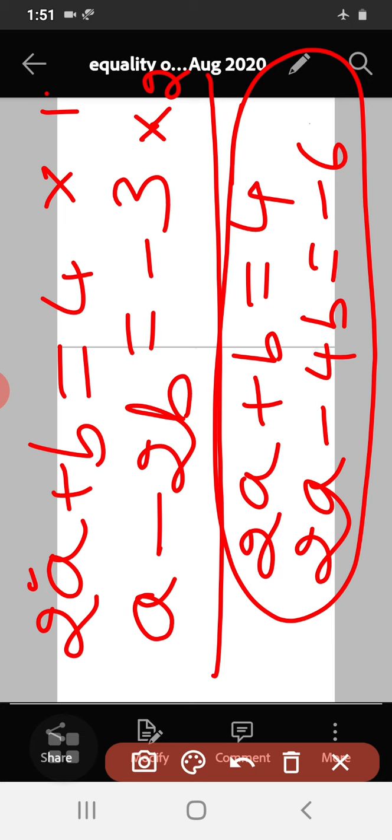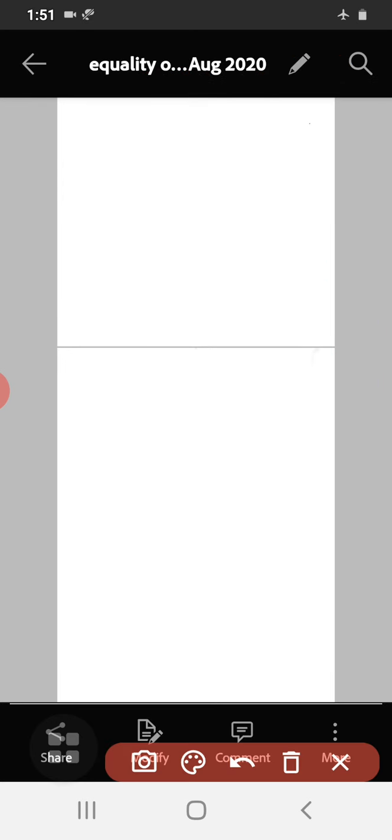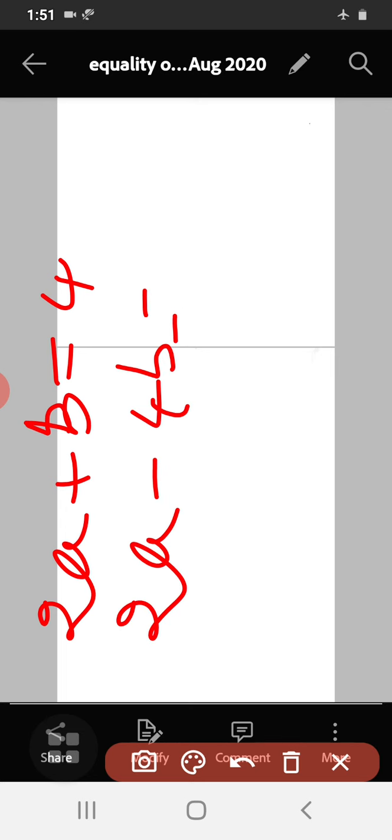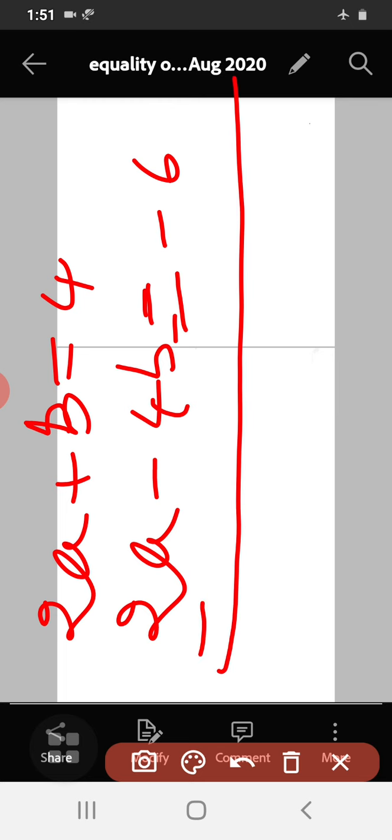Okay, 2a plus b is equal to 4 and 2a minus 4b is equal to minus 6. So let us solve these two equations in the next step here. I have made the coefficient of a equal: 2a plus b is equal to 4, then 2a minus 4b is equal to minus 6. On subtracting here, I will change the sign.